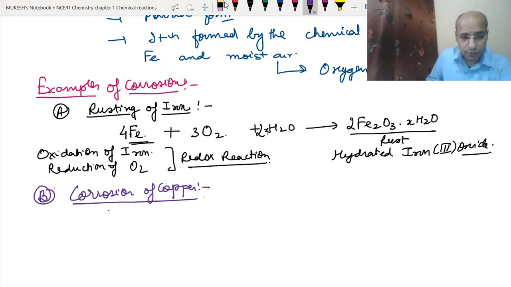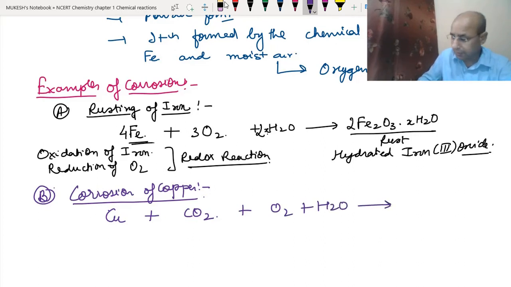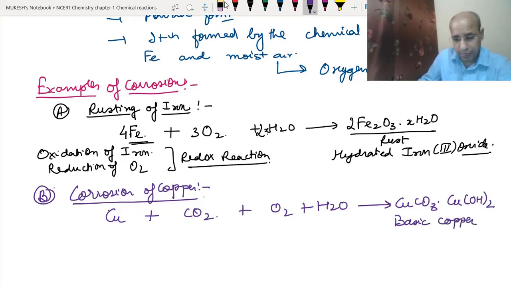Okay, so whenever the copper articles are present, the formula is Cu. They are present in the atmosphere, CO2, and react with the oxygen gas also, and react with the water vapor also. So they make the product or substance, that is CuCO3.Cu(OH)2. This is the basic copper carbonate, which is green in color. Okay, so for balancing, we will write 2 here.